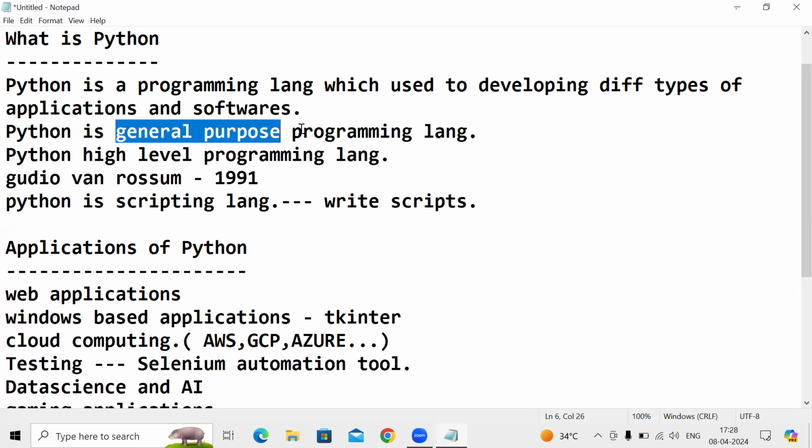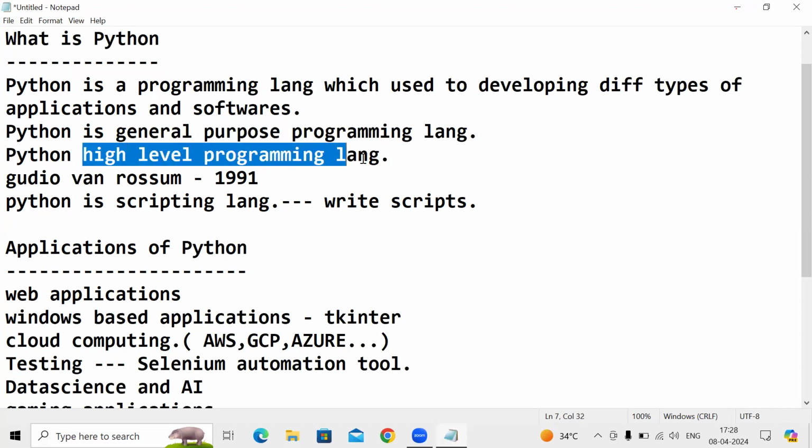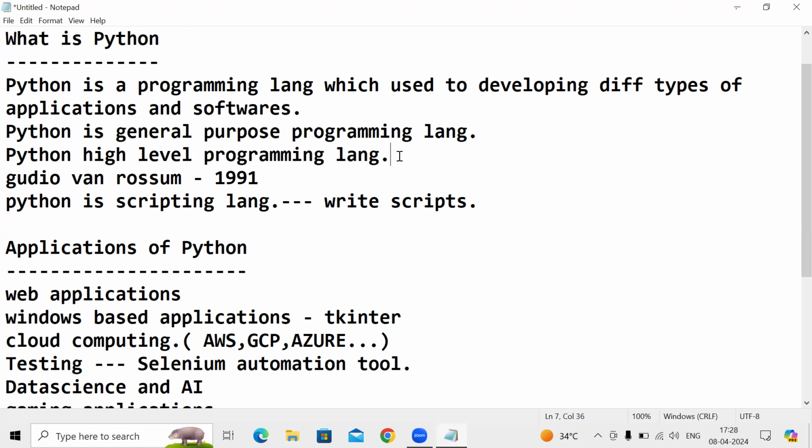And also Python is a high level programming language, in the sense that it is simple to understand, easy English. We can easily understand Python. It was developed by Guido van Rossum in 1991.